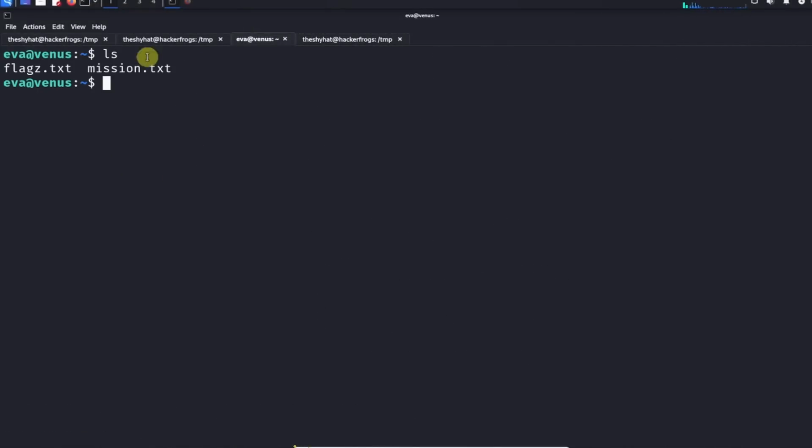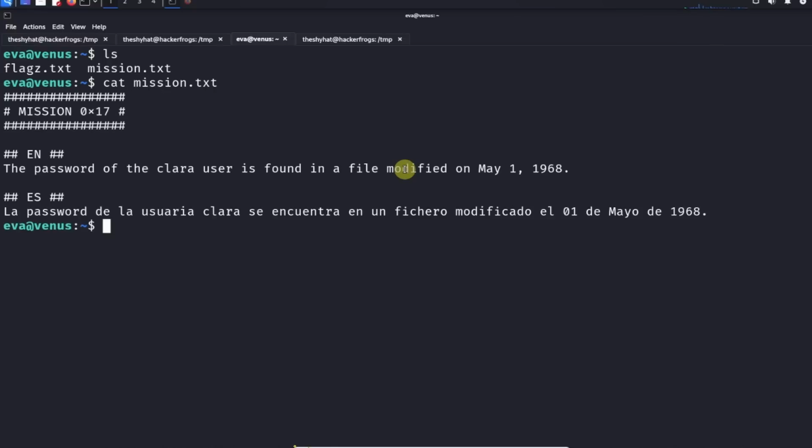Okay, so this is a guided walkthrough for the EVA level, otherwise known as level number 17 from the Venus CTF labs from the HackMyVM.eu cybersecurity education website. So the first thing we want to do when we solve each one of these challenges is read the mission.txt file. So we just use the cat command to read the file.